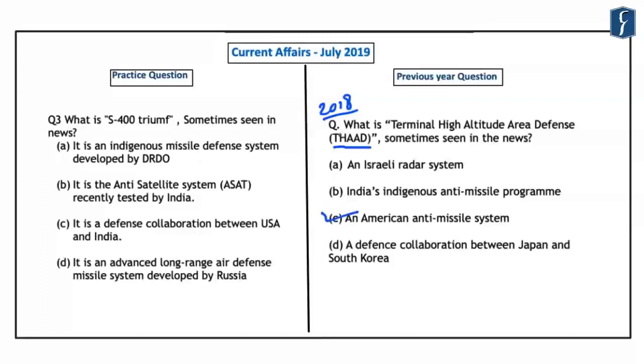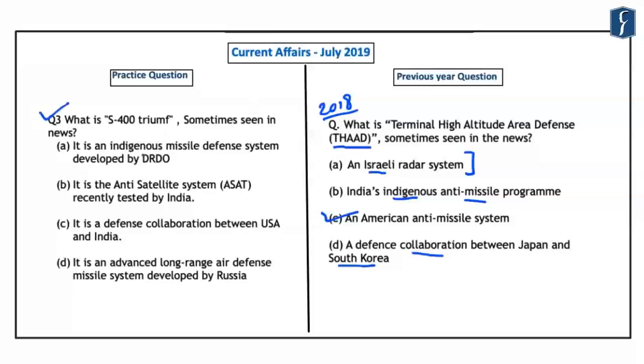Now, if you look at the options that were given by the UPSC in this question, the first is that it is an Israeli radar system. Second is that it is India's indigenous anti-missile program. And the fourth option is that it is a defense collaboration between Japan and South Korea. Now, anti-missile programs are generally in the news, and hence the option was designed as it might be India's indigenous anti-missile program. Further, the Israel-Palestine conflict is almost in the news every year, and that is why this option was also designed. And this question has been designed based on the S-400 Triumf sometimes seen in the news.